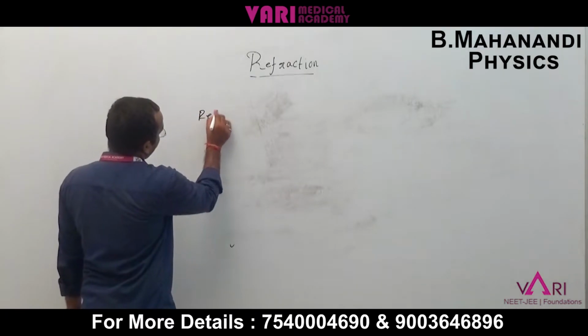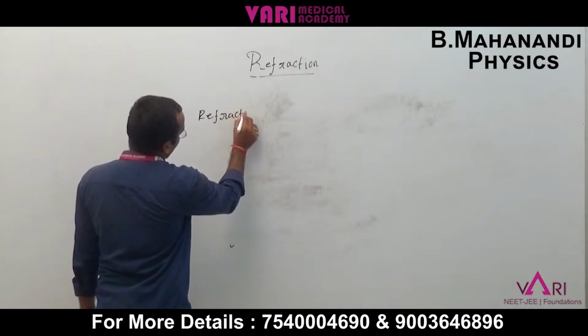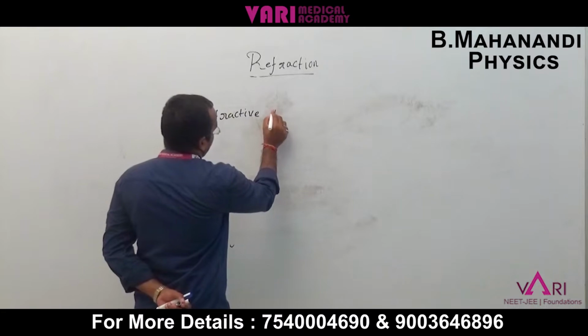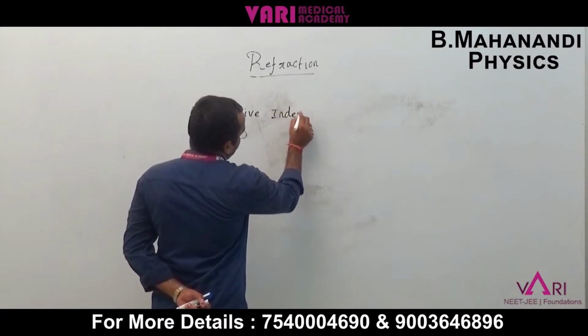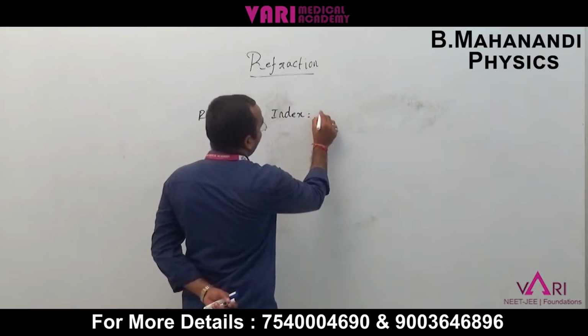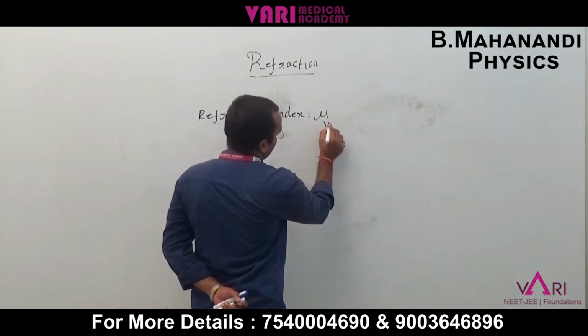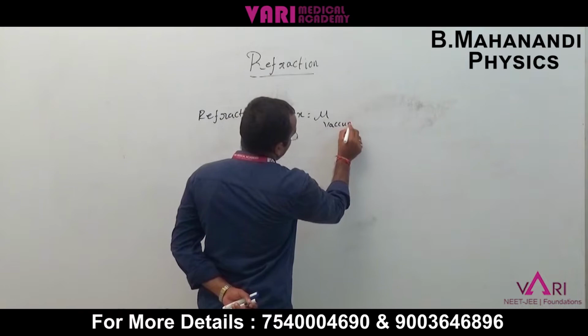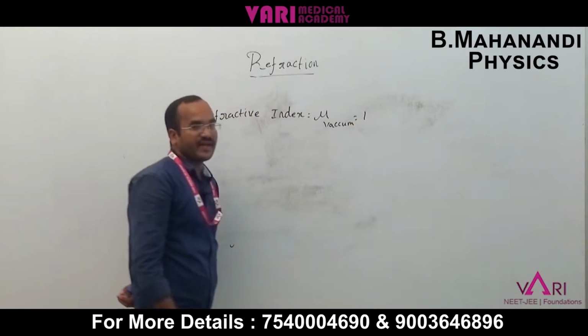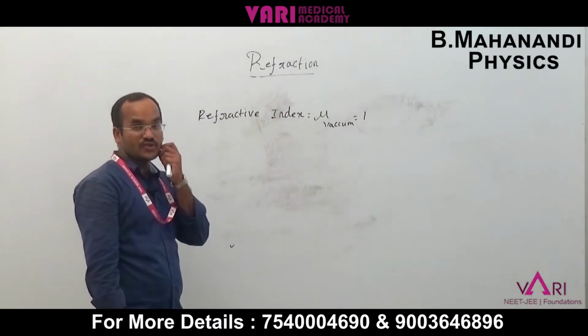Refractive index in vacuum: the refractive index, represented by mu, in vacuum is 1. Refractive index has no units.